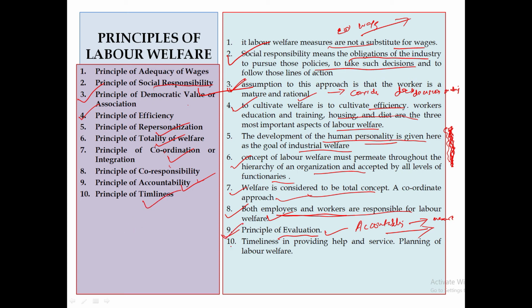Principle of timeliness. In timeliness, what it says is that it should provide help and service with respect to time. For example, a woman needs maternity benefit in this period, so it should be given in this period, not after the baby is born, right? It should be given with respect to need. So these are the few important ones which we should keep in mind.